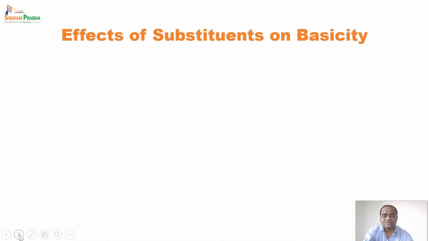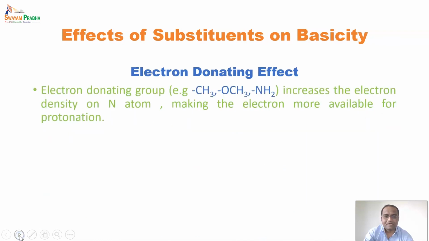Now we'll move further, that is effect of substituents on basicity. So second type of effect, that is electron donating effect. Such kind of groups will increase the electron density on a nitrogen atom, making more electrons available for protonation. So electron donating groups such as alkyl, methoxy and amino are some electron donating groups, and they donate or release electrons towards the ring, and due to which the electron density on nitrogen also increases.